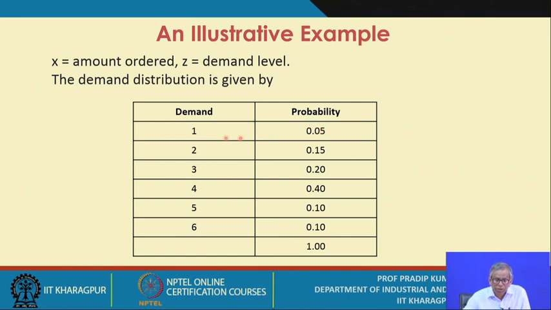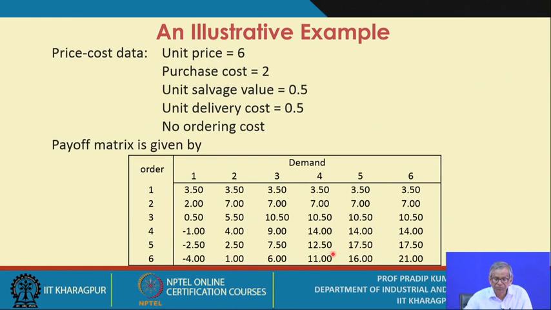Against demand level 1, the corresponding probability is 0.05, against demand level 2, 0.15, and so on. Against the demand level of 4, the probability is 0.40. That means in 40% of the cases the demand level will be 4 units. The total probability is 1.